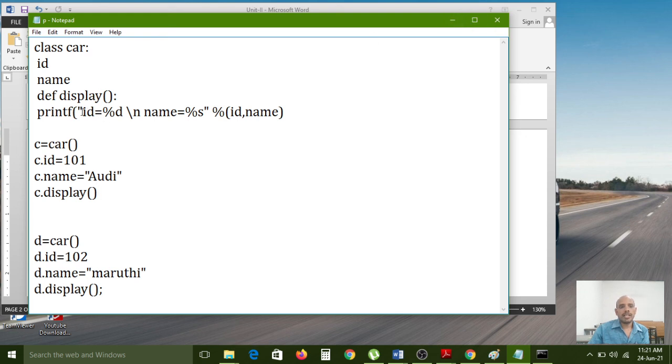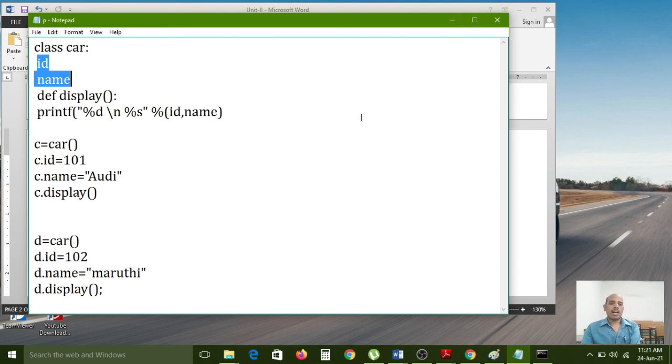For example, now I am removing id equal to, here percentage d, and name I am also removing. Here percentage d, first it will collect the id. What is the C object data I want to print? Here 101, first it will take by the id and then it will take by the name. While printing, id 101 and name it will print. So while printing, attributes are hidden like that.